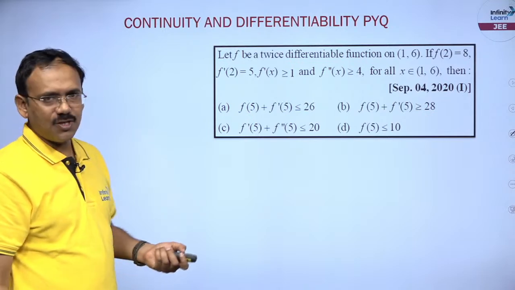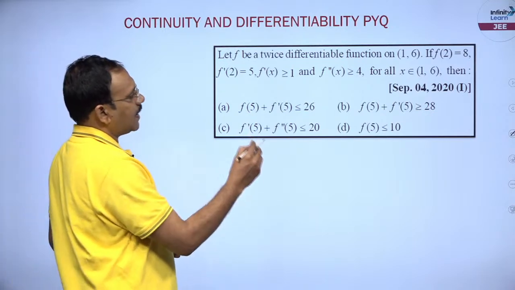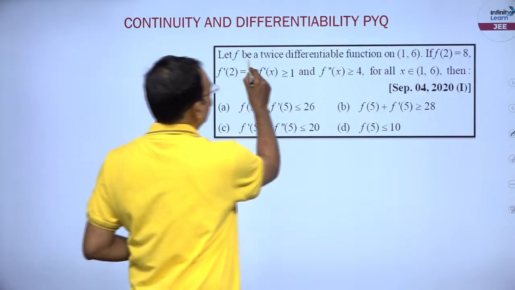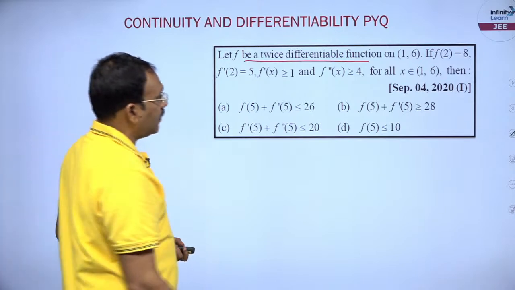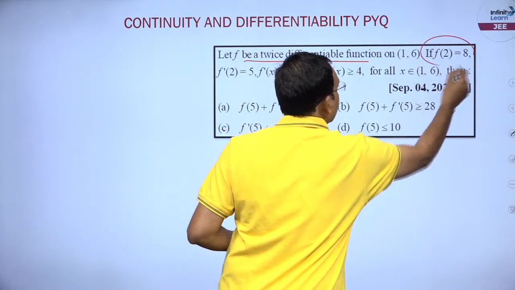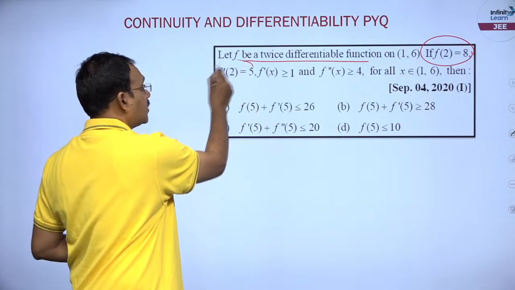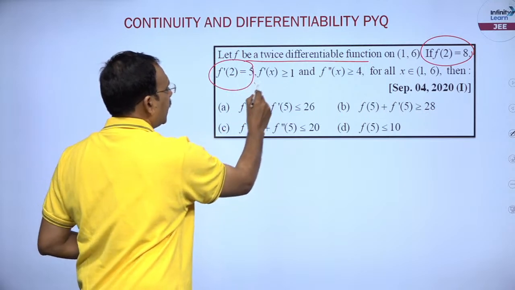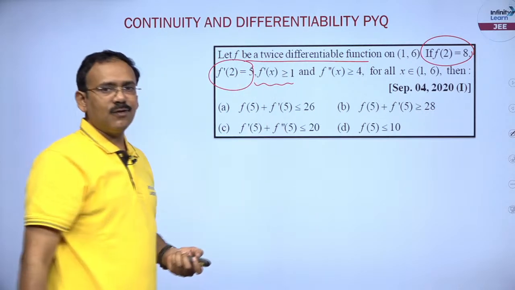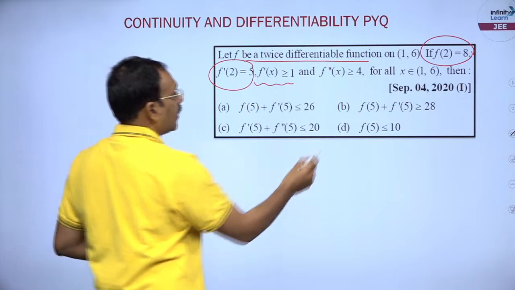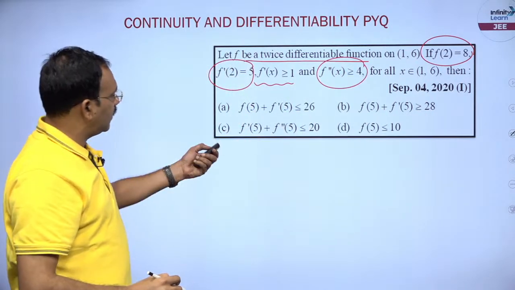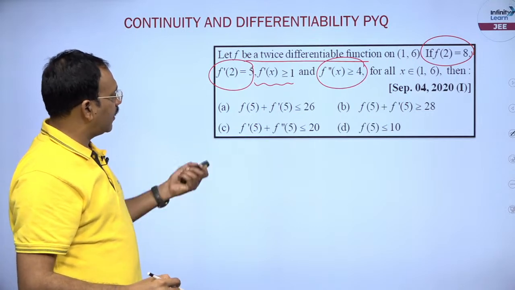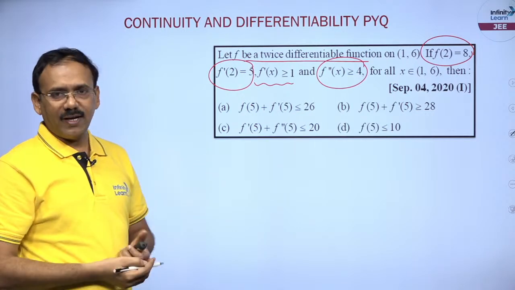You see differentiation. He has given f is a twice differentiable function, f of 1 is 6 and f of 2 is 8, f dash of 2 is 5, given f dash of x greater than or equal to 1, f double dash of x greater than or equal to 4, fine. Then he is talking about f of 5, f dash of 5.